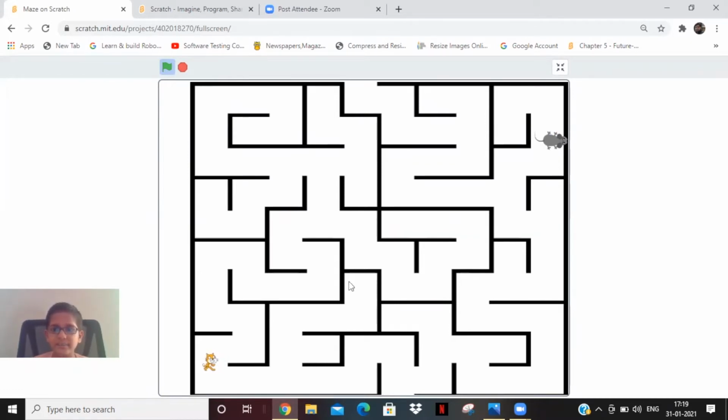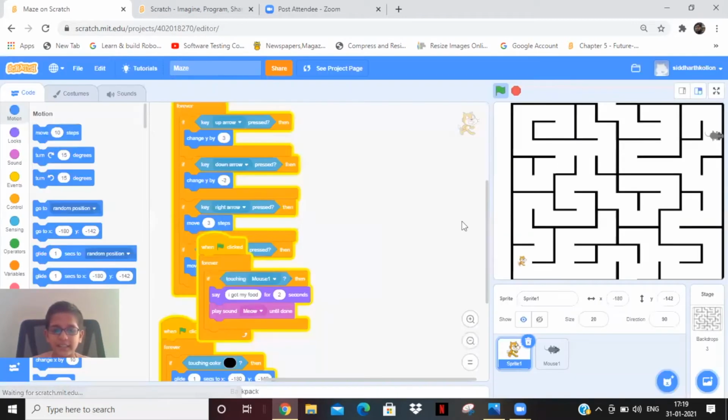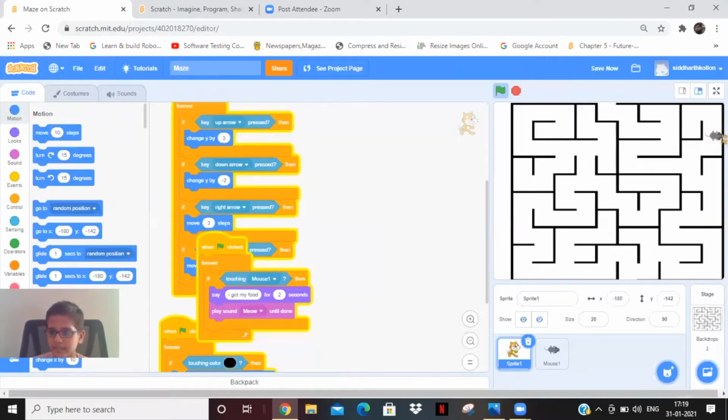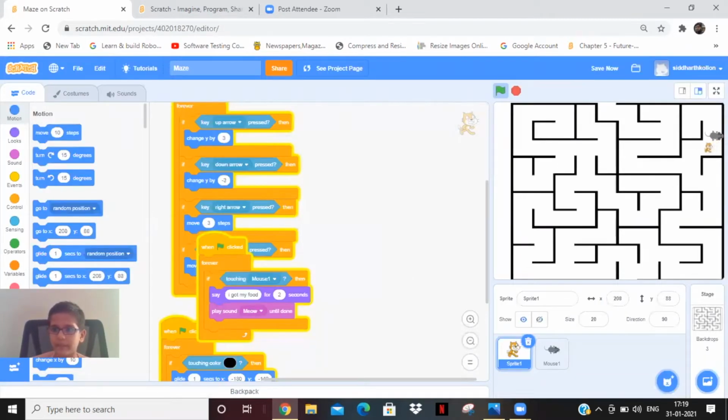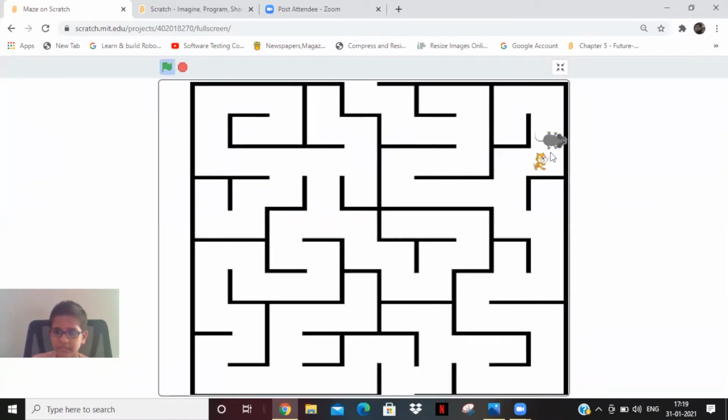I can't do this maze faster, so I'll just take this cat and keep it here and show you what will happen if the cat touches the rat. It says I got my food, then plays a sound, meow.